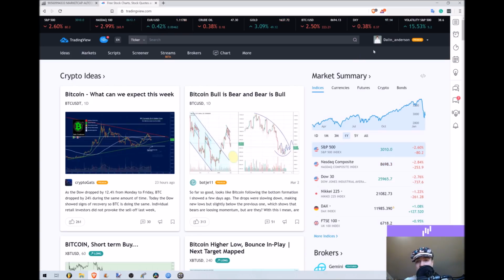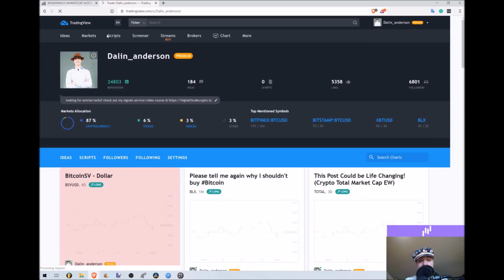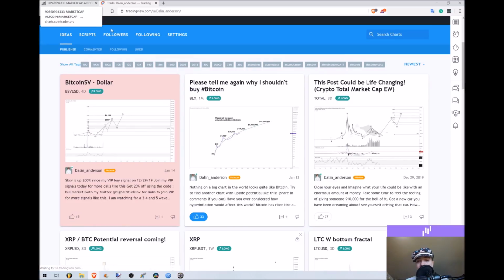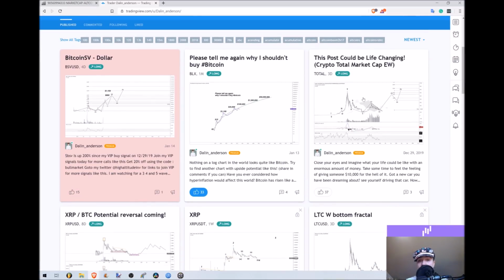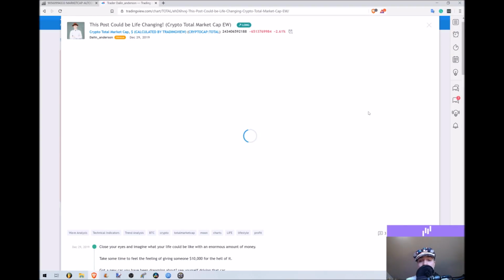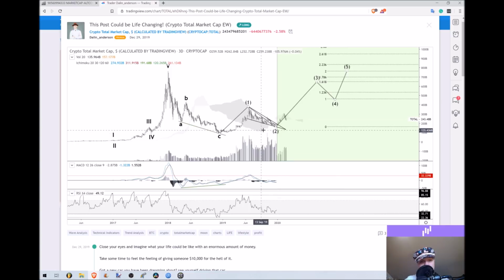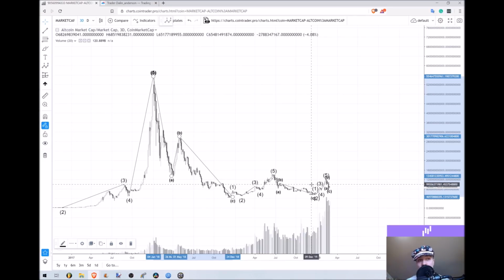And I am super grateful and thankful to be able to do analysis on the altcoins and these charts today, because I just can't believe how amazing it follows standard technical analysis. So this is the crypto total market cap, and this is the Elliott wave count on the total market cap. This one does include Bitcoin, but this is really when we were at 191 and I was showing that we need to make a 3 wave, and we started to make that 3 wave. And so I really want to see that 3 wave complete here, and that's the same thing I'm expecting in the altcoin market cap as well.